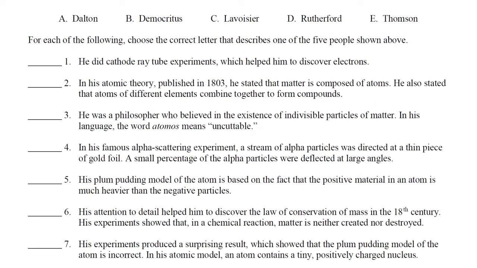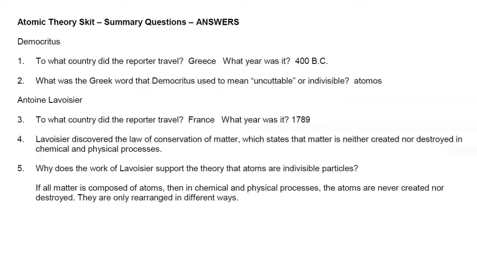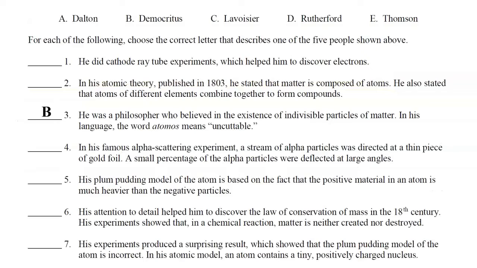For questions 1 through 7, the answers are either John Dalton, Democritus, Antoine Lavoisier, Ernest Rutherford, or J.J. Thomson. So we'll go from earliest to latest in terms of the timeline, starting with Democritus. The Greek word atomos means uncuttable or indivisible. Therefore, Democritus, choice B, is the correct answer to number 3.